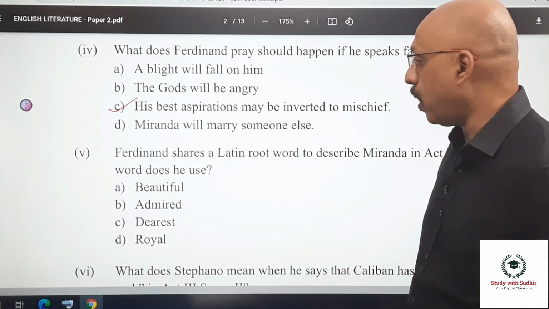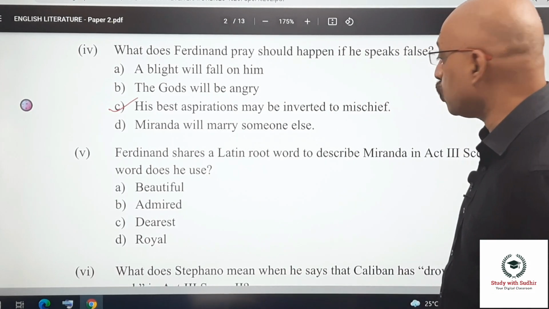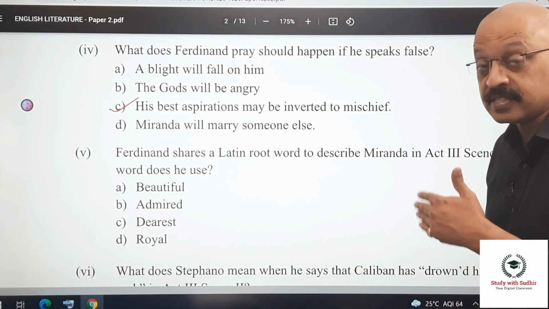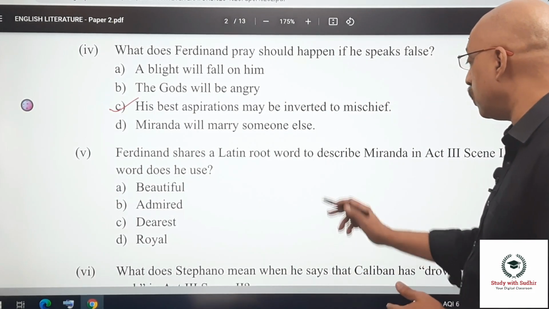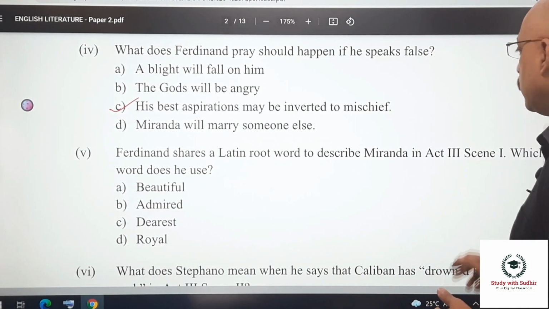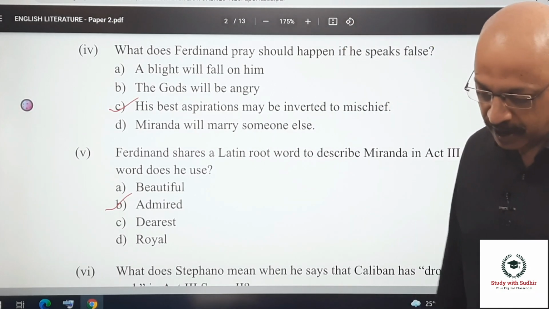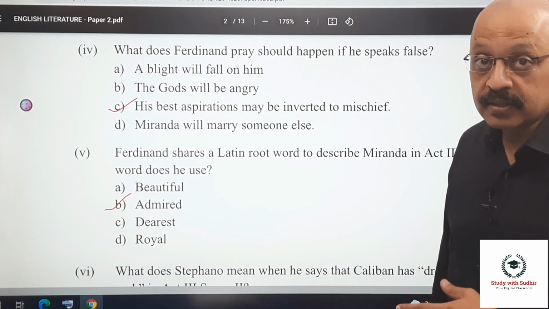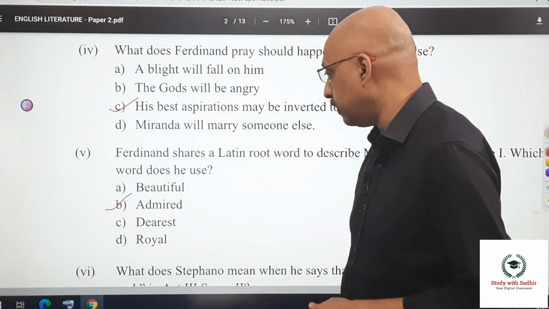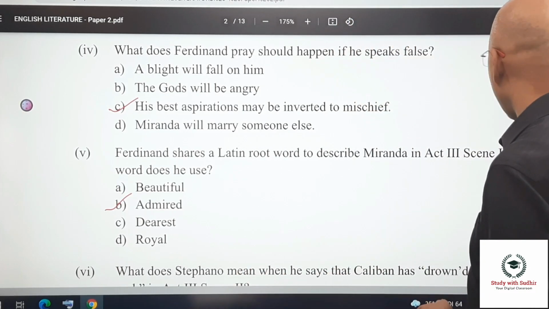Act 3, Scene 1. Ferdinand shares a Latin root word, and this is something which we had discussed in detail in the video. To describe Miranda in Act 3, Scene 1, which word did he use? The word that he used was admired. Okay, line number 37 in the scene. Let's move forward.